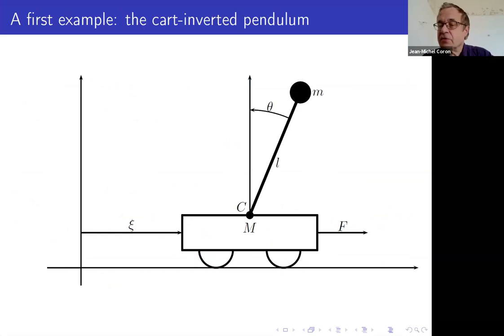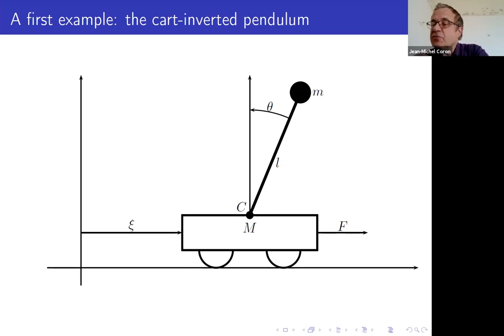Let me give some examples. The classical example in finite dimensional systems, because y could be infinite dimensional, could be some PDE, some infinite dimensional state, is a cart inverted pendulum.